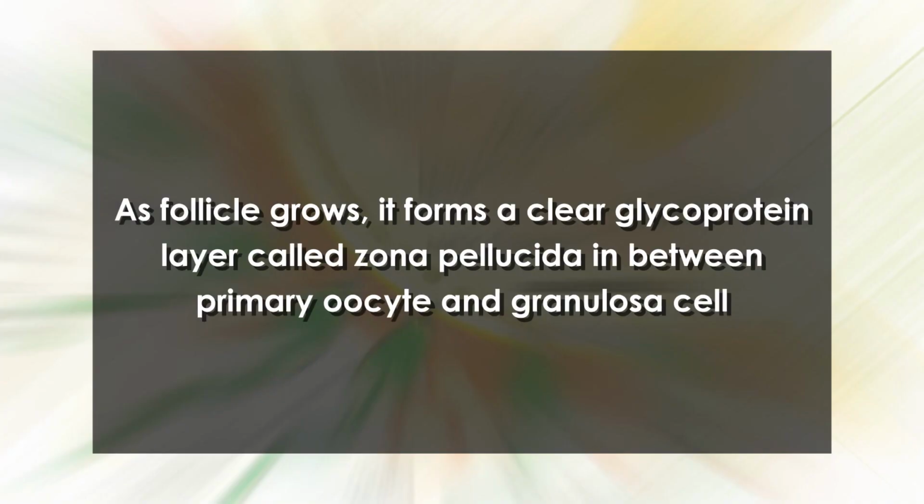As the follicle grows, it forms a clear glycoprotein layer called the zona pellucida between the primary oocyte and the granulosa cells. The innermost layer of granulosa cells becomes firmly attached to the zona pellucida and is known as the corona radiata. The granulosa cells gradually begin to secrete follicular fluid, which builds up a cavity called the antrum in the center of the follicle, which is now termed the secondary follicle.